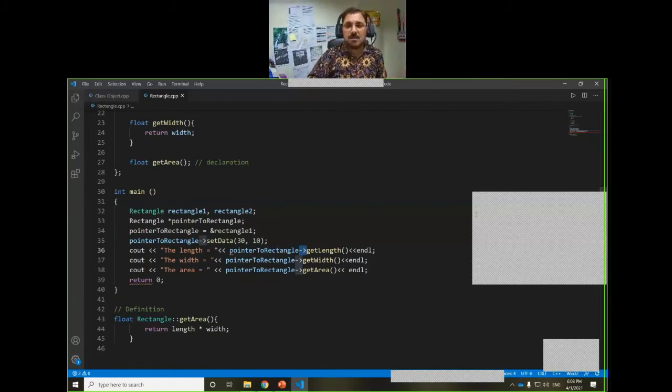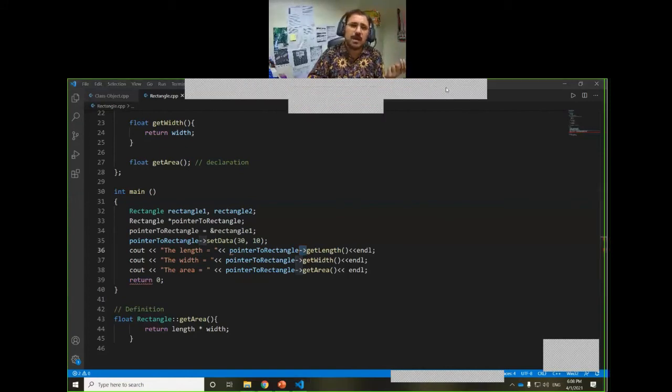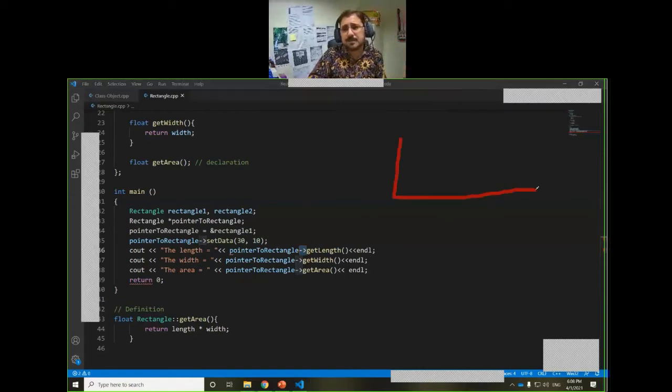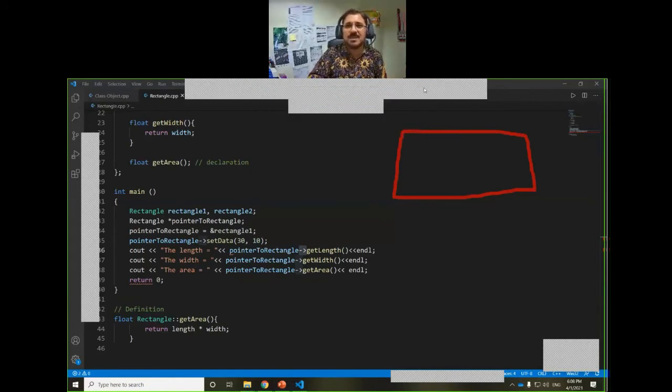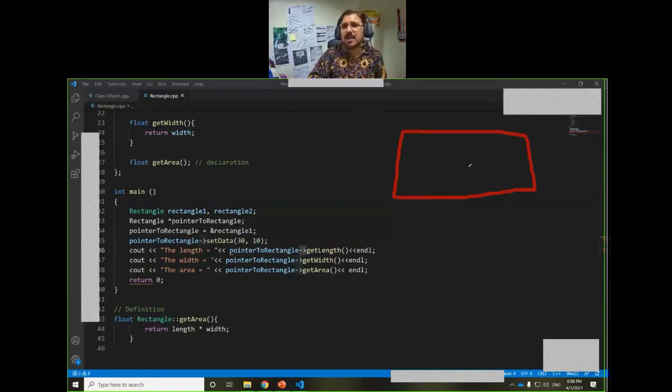Okay, so the question: what is the role of pointer? The role of pointer is just to access any value stored in a memory through its address. Okay, let me quickly explain once again. Okay, no question. So let's suppose this is a memory.